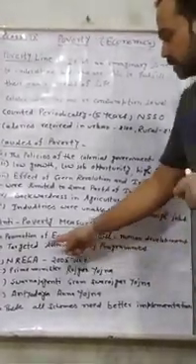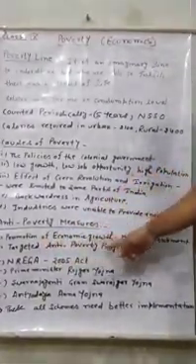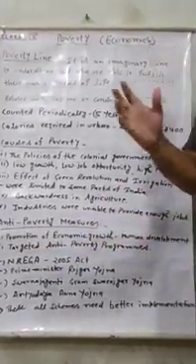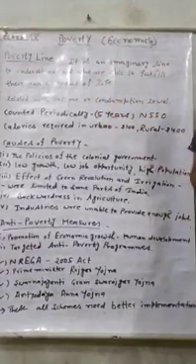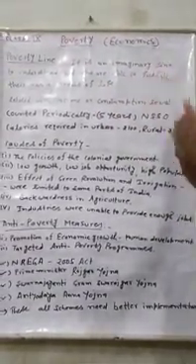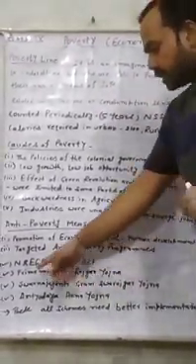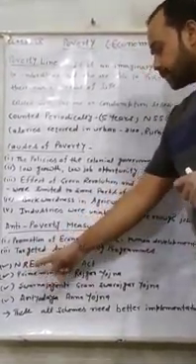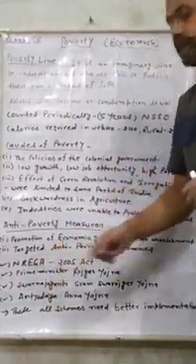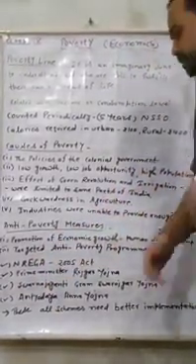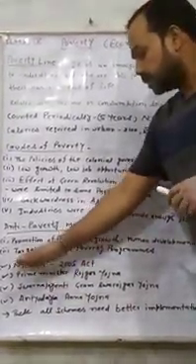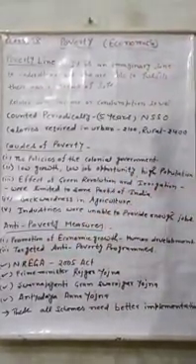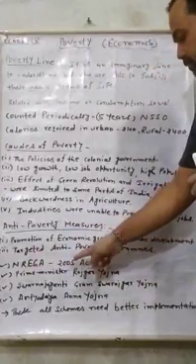After that, you will see the targeted anti-poverty programs. Our government has started many schemes to target how to remove poverty. First of all, very important, NREGA, the National Rural Employment Guarantee Act, but at present it is known as the Mahatma Gandhi National Rural Employment Guarantee Act, and it was implemented in 2005.